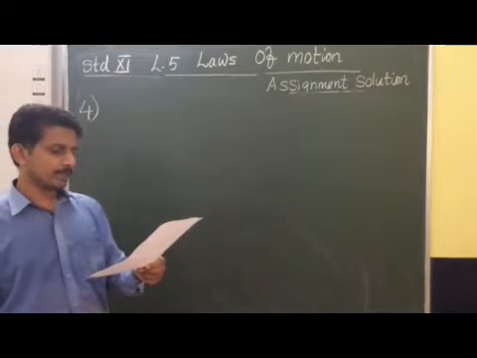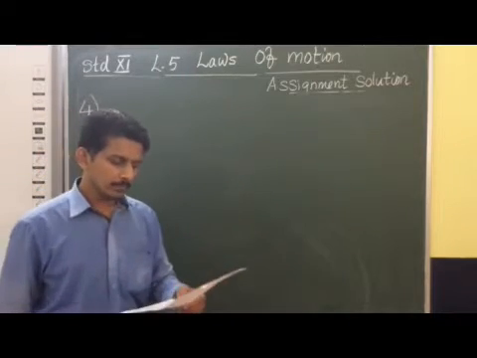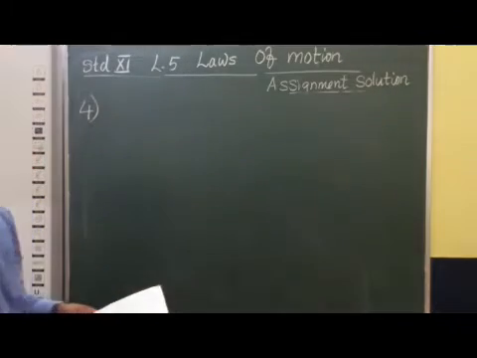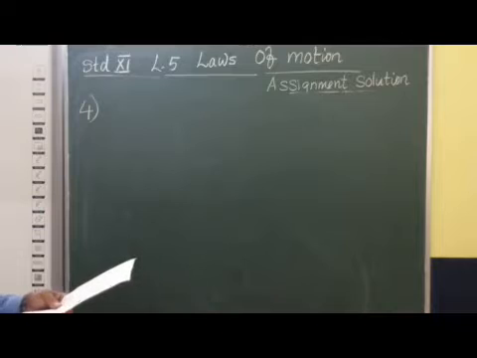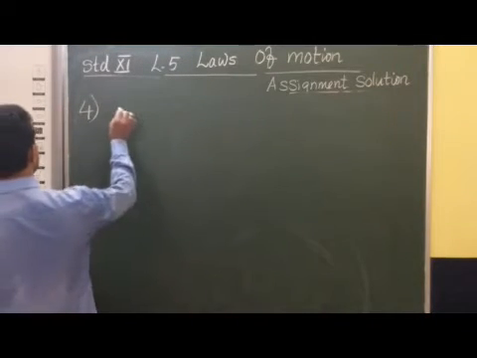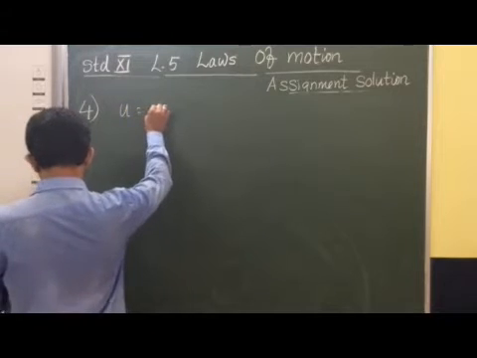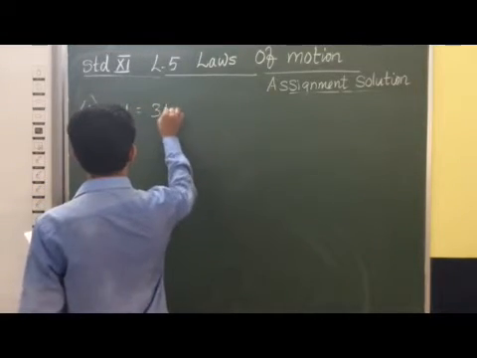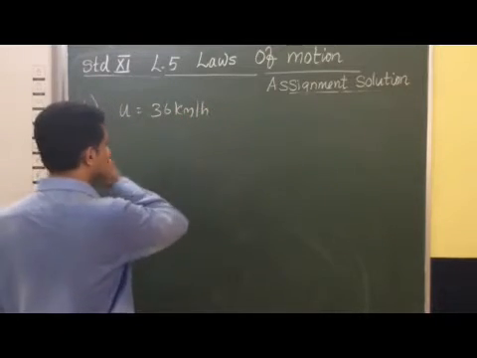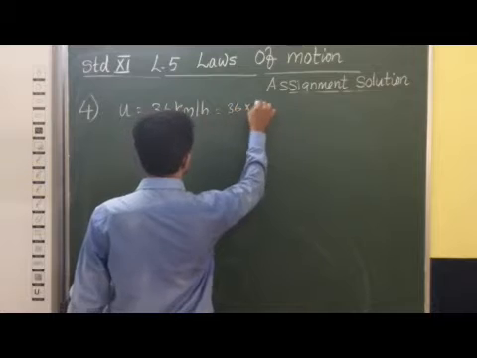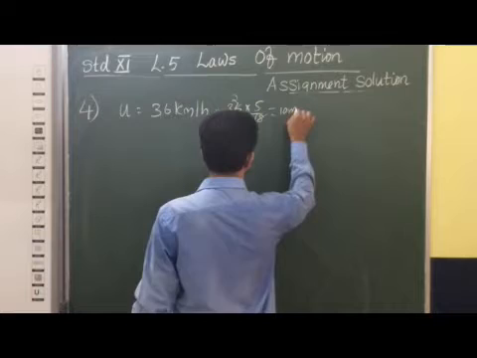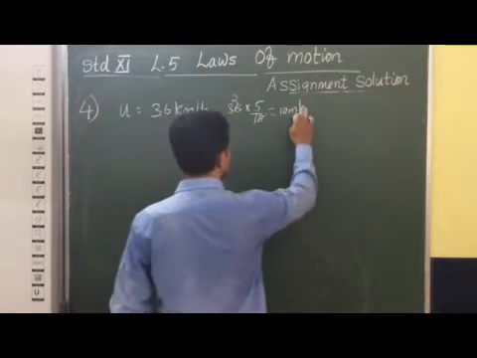The mass of the three-wheeler is 400 kg and the mass of the driver is 65 kg. So we have to find the retarding force acting on this vehicle. The driver is moving with an initial speed of 36 km per hour. We can convert this into meter per second: 36 into 5 by 18, that means 10 meter per second.